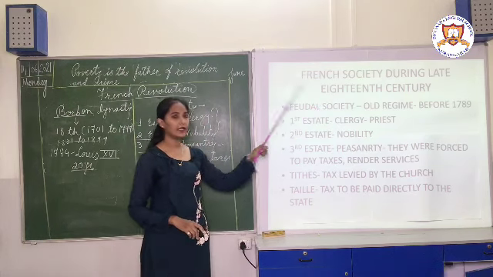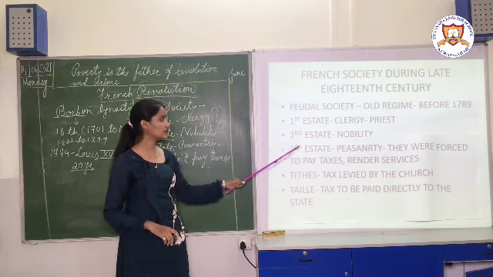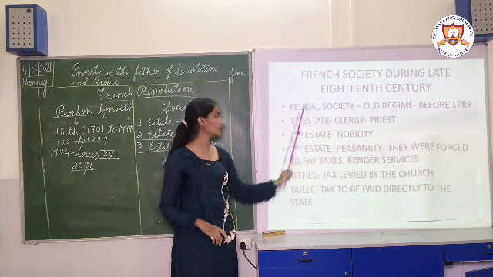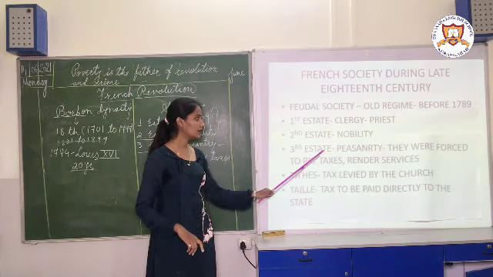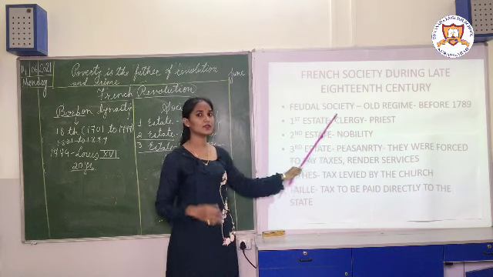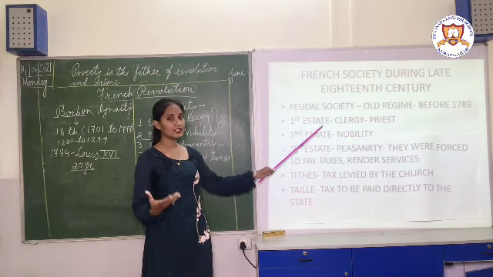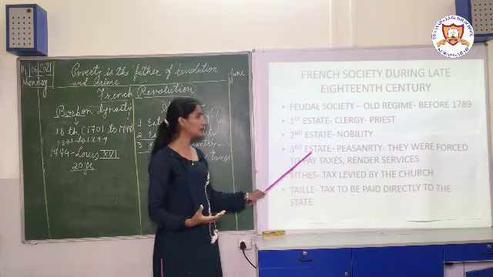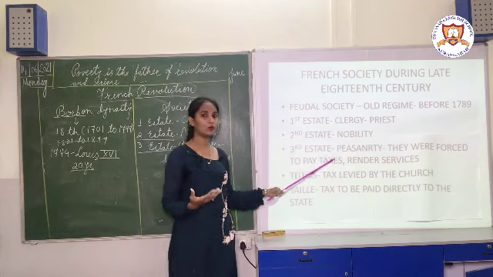French society during the late 18th century: first estate, second estate and third estate. First estate, clergy; second estate, nobility; and third estate, peasantry. These two estates were enjoying the privileges by birth. They didn't have to pay any tax, and the third estate people had to pay the taxes.